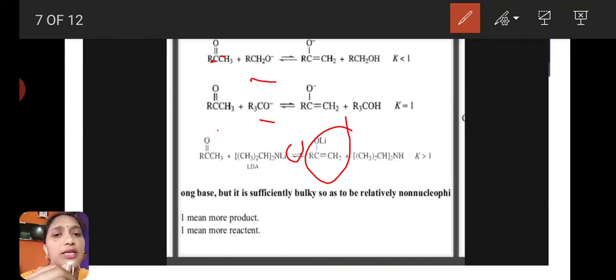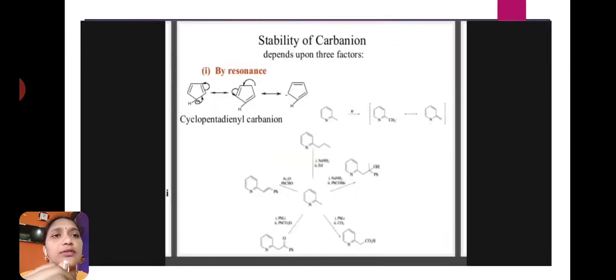This one is dipropyl amine. Here K is greater than 1. K greater than 1 means more product, and K less than 1 means more reactant. In the middle reaction K is equal to 1, and in the first K is less than 1.